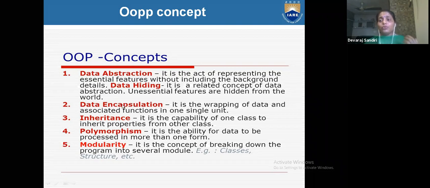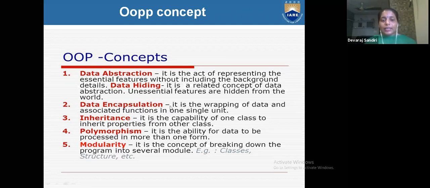Already I explained: when you want to purchase a phone, where it came from, who the manufacturer is, and all those things you don't know. You check the quality, meaning the speed and the megapixels of picture quality. All these things you are checking, but the inner things you are not checking. That is called abstraction.